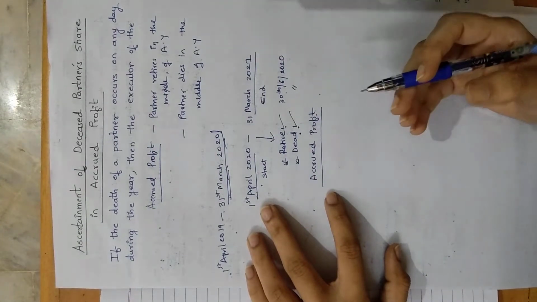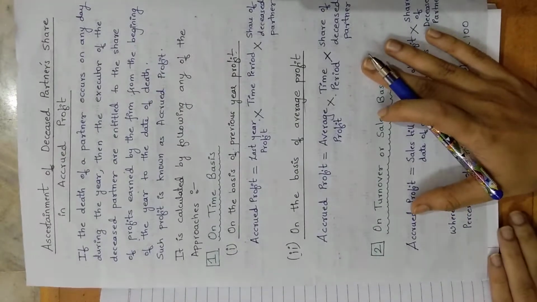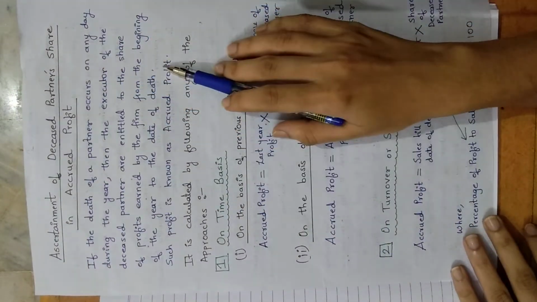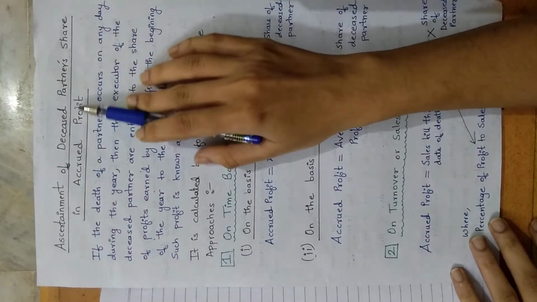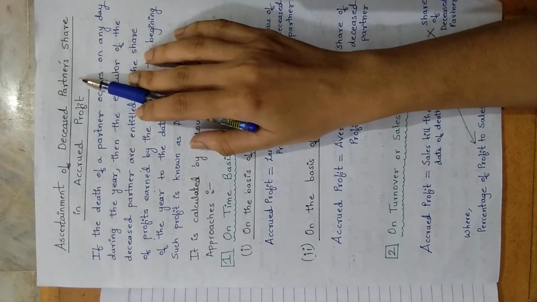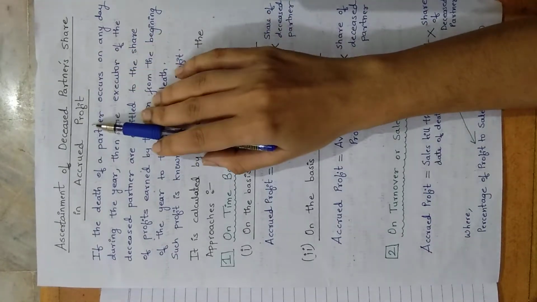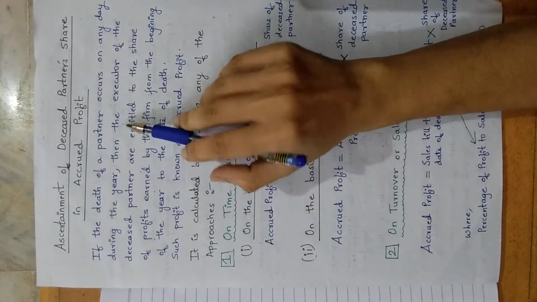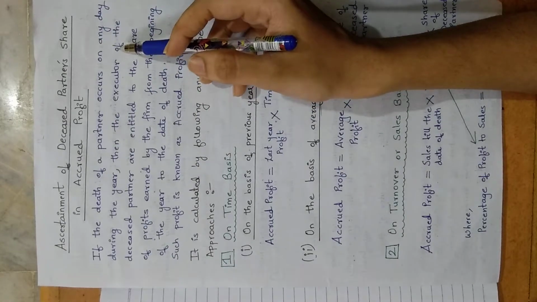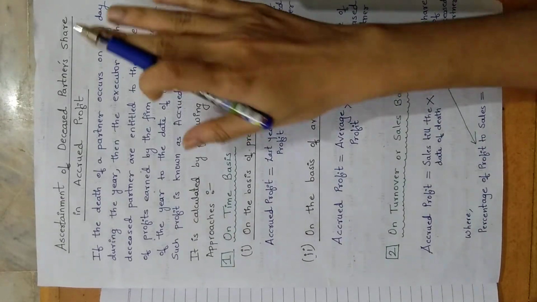So the concept is not different, the concept is same as what we have already seen in case of retirement of a partner. You will understand once I show you this part. See, here it is given that when there is a death of a partner, we have to calculate accrued profit if the partner is dead in the middle of the accounting year. आनीक ते जे accrued profit आमी calculate करतात for the deceased partner, that has to be given to whom? The executor of the deceased partner will get that amount. कित्याक that partner is already dead. So how will we get the amount? Whoever is the executor of that dead partner, he will get that amount. इतलेत लक्षान घेयात.